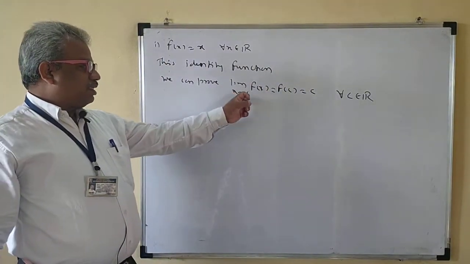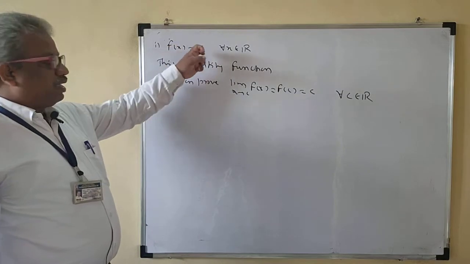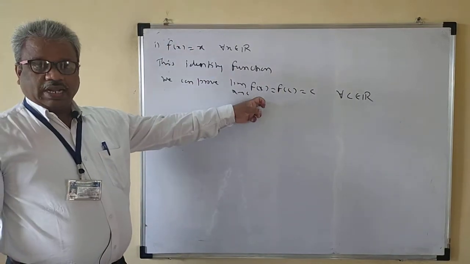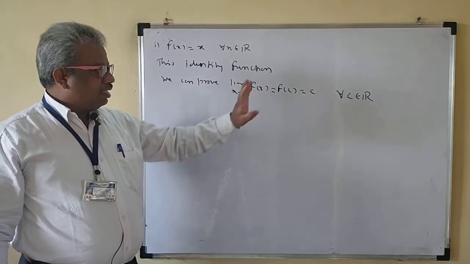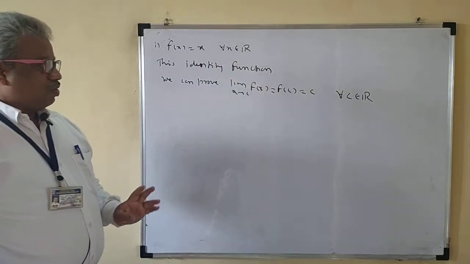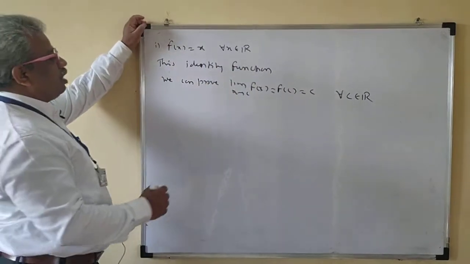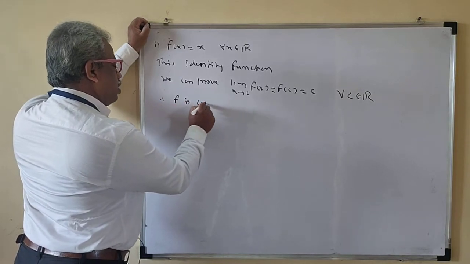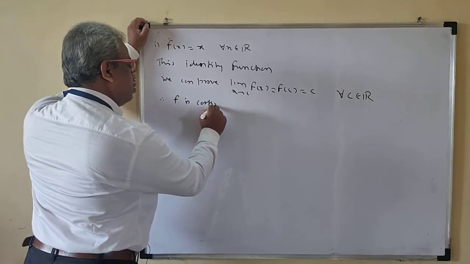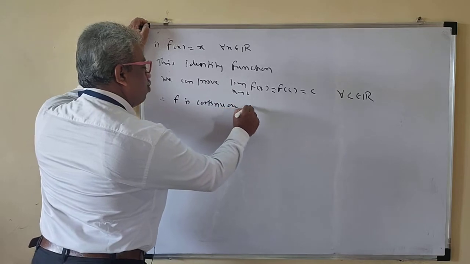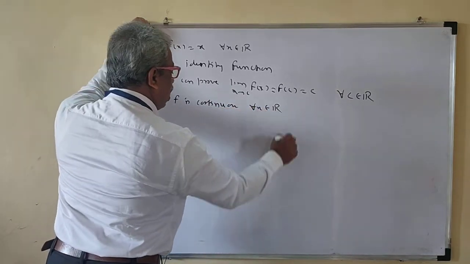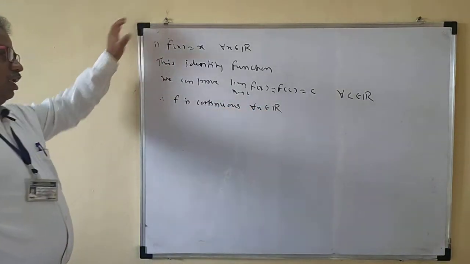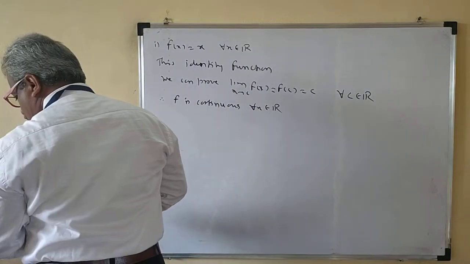What is limit x tends to c, f of x? So f of x is x. Right? So there is no denominator, the limit is c now. F of c is also c. So that means what here? F is continuous, identity. So therefore f is continuous for all x belongs to R. Continuous for all x belongs to R. Okay.